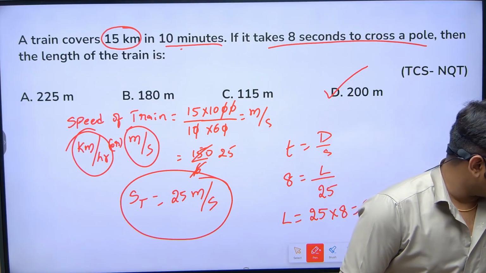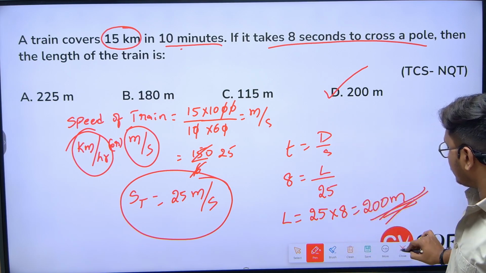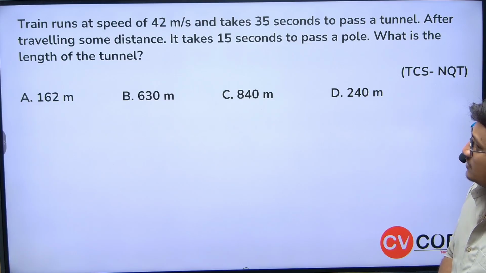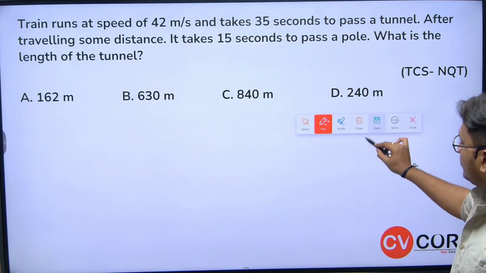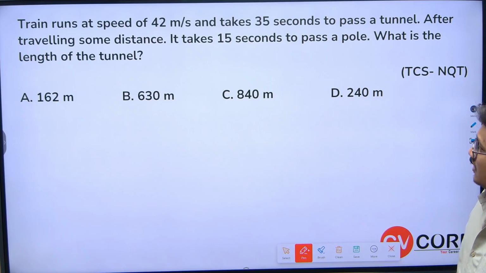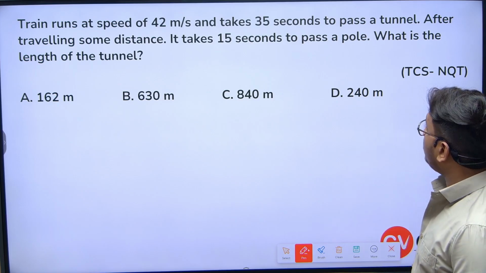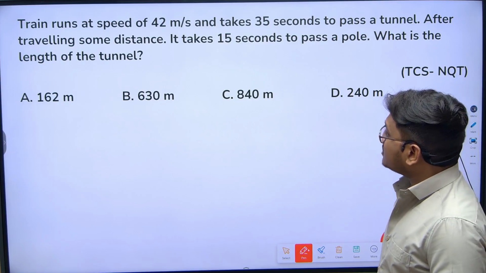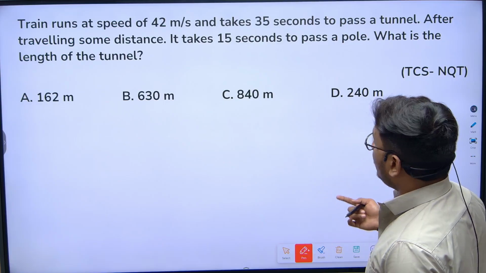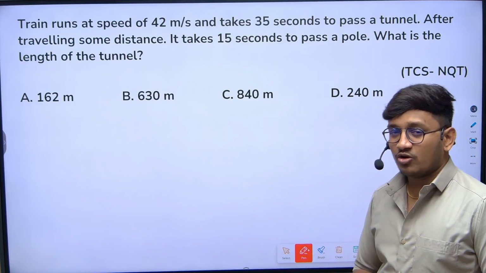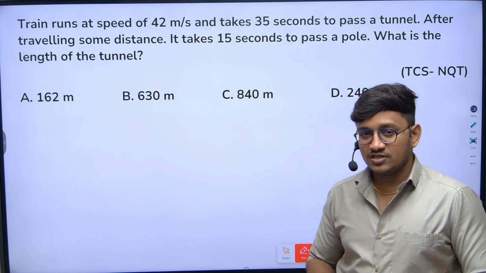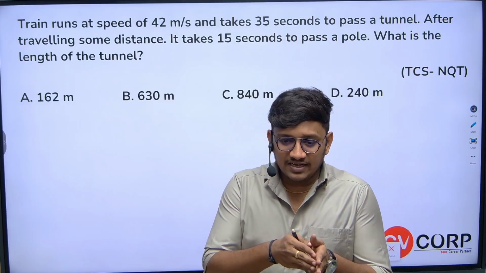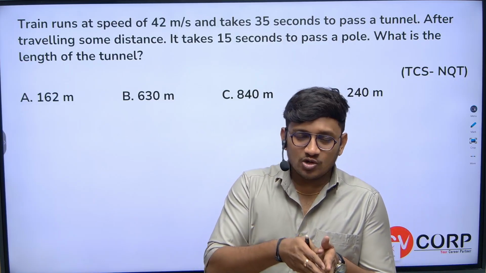Let's move on to the next one. A train runs at a speed of 42 meters per second and takes 35 seconds to pass a tunnel. After traveling some distance, it takes 15 seconds to pass a pole. What is the length of the tunnel? Very important question. These types of questions, they will try to compare. Here they're comparing a train crossing a tunnel and the same train crossing a pole.